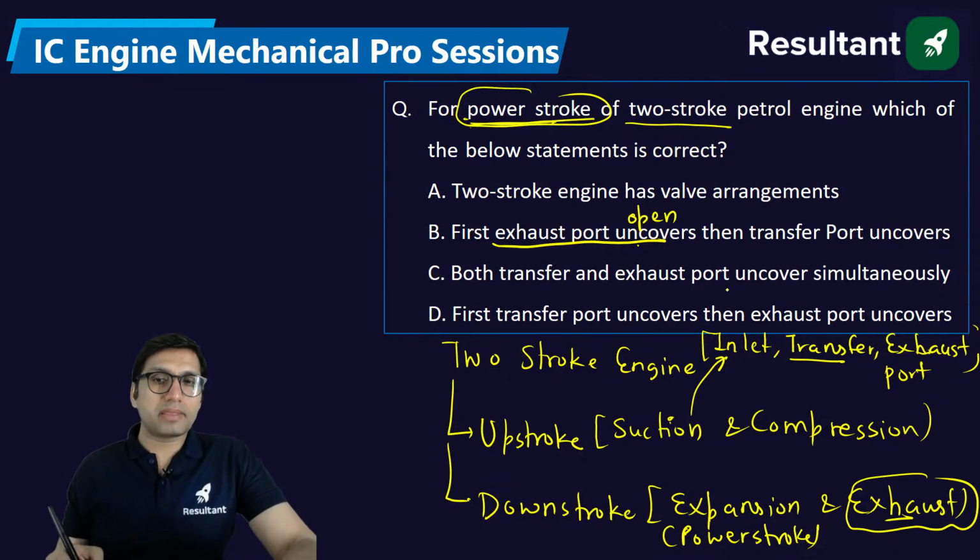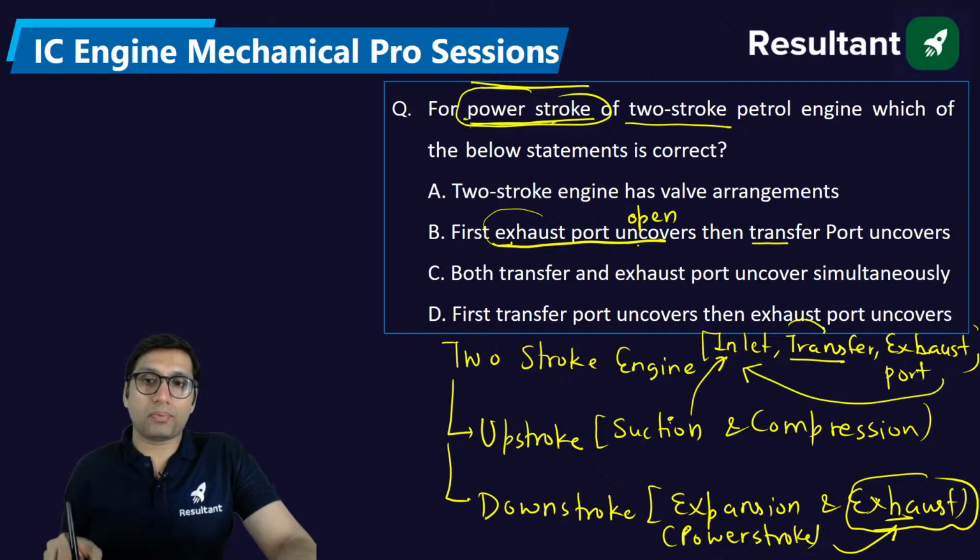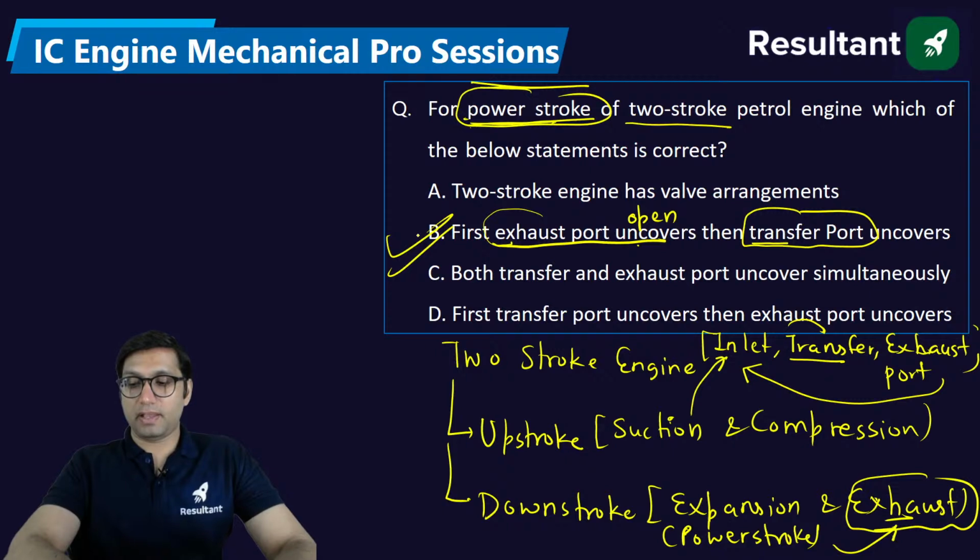So basically, in case of a 2-stroke engine, if we start from the power stroke, that means you are getting the power, that means expansion is happening. After expansion, exhaust will happen, which means the exhaust port has to open. Uncover means open. And then after, what will open? Actually, ideally, after exhaust, the inlet port should open again, then the transfer port. But they have not given the inlet port, so we'll be using the transfer port. So the right answer will be option B. Clear to everyone?